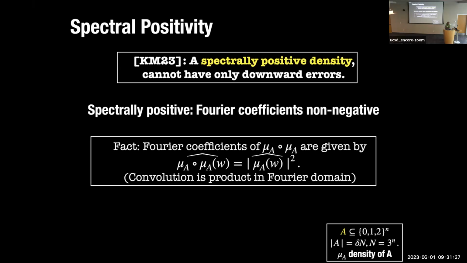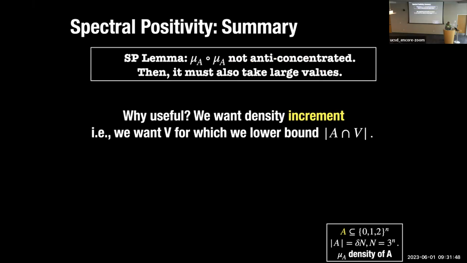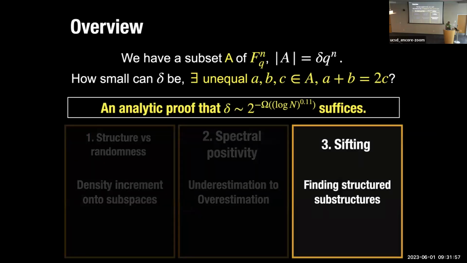And why is this okay for us? Why is spectral positivity relevant for us? It comes for free. Because when you take a convolution of two distributions, the Fourier coefficients become products, and a product of the same thing gives the square, which means it's positive. So you get spectral positivity for free, and then this part kicks in. So that's what I want to say about spectral positivity. It allows you to go from underestimation errors to overestimation errors, and then sifting is something that I haven't talked about.